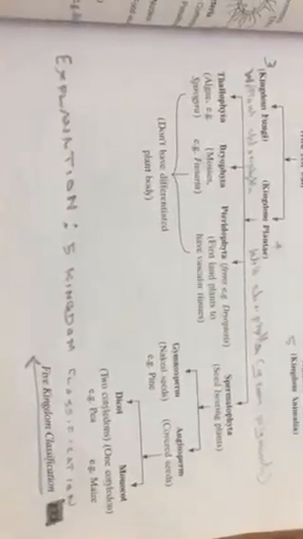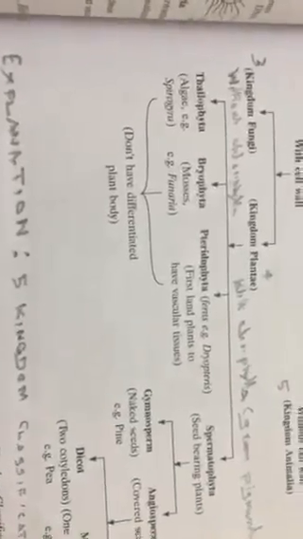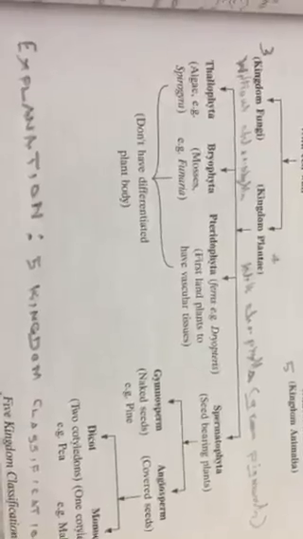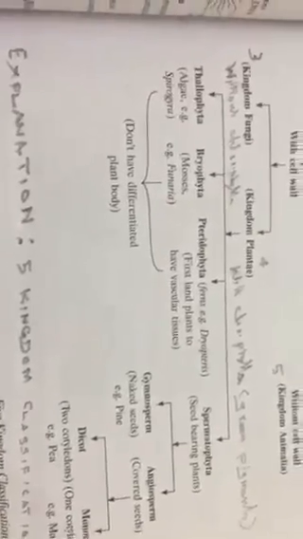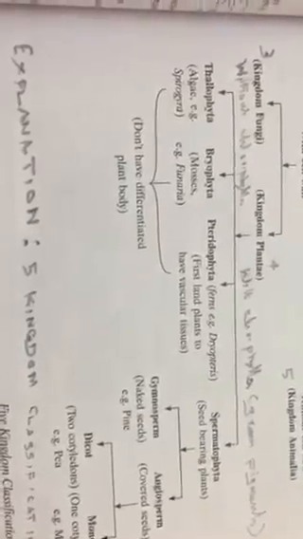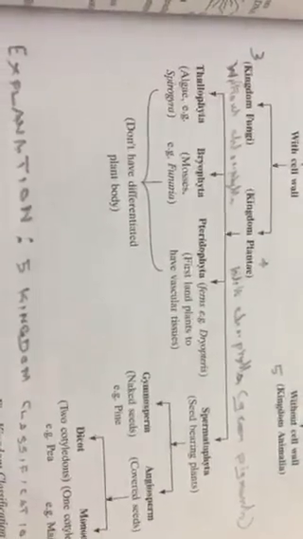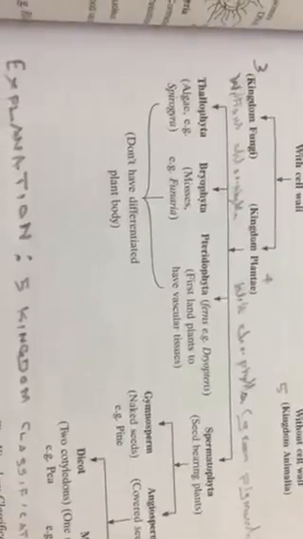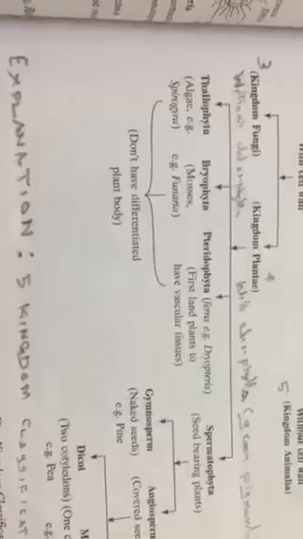So now you note down: fourth kingdom, Plantae, is divided into Thallophyta, Bryophyta and Pteridophyta. These three groups come under non-flowering plants because they don't have proper structure.